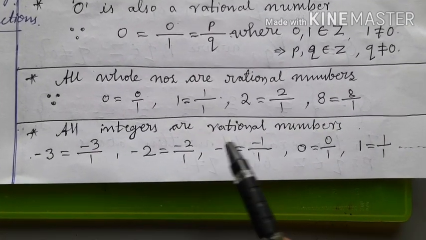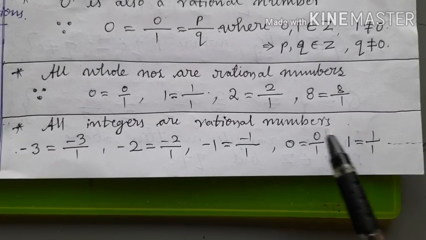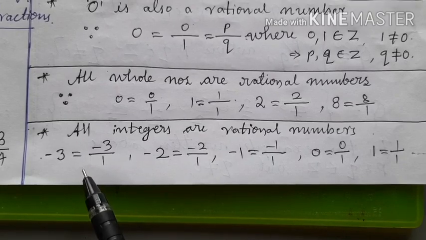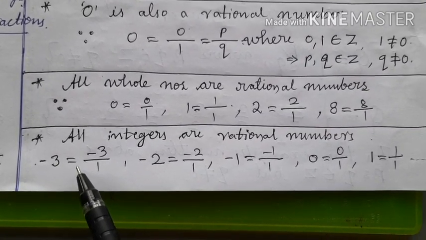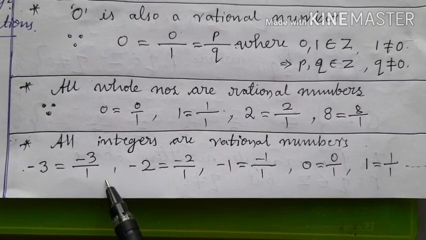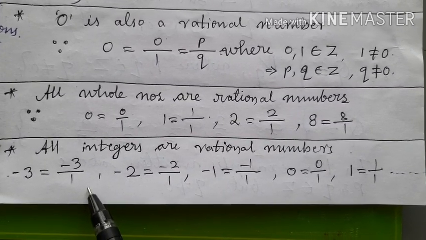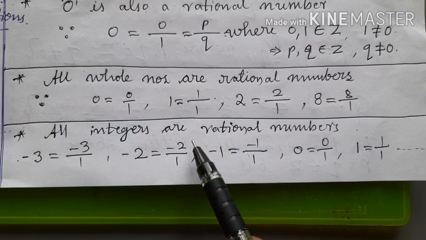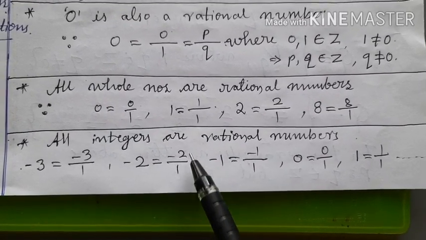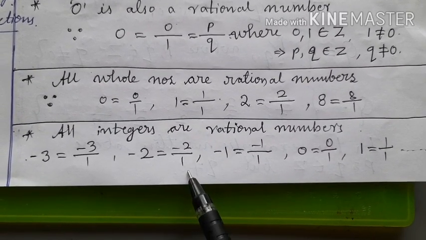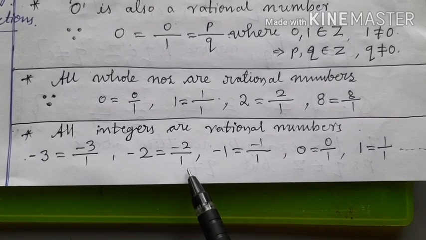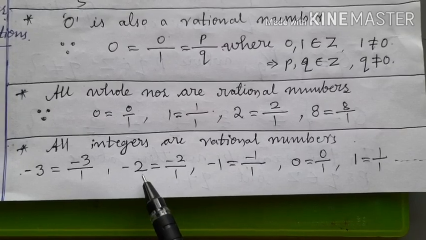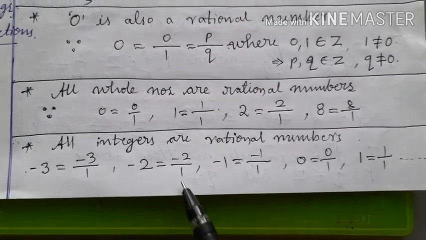all integers are rational numbers, but all rational numbers are not integers. Let us justify. Okay, minus 3 is an integer. It can be written in the form of minus 3 by 1, which is in the form of p by q. Minus 2 is a negative integer, but can be written in the form of minus 2 upon 1, where minus 2 is p, q is 1, and q is not equal to 0 here. Therefore, minus 2 is an integer also and a rational number also.